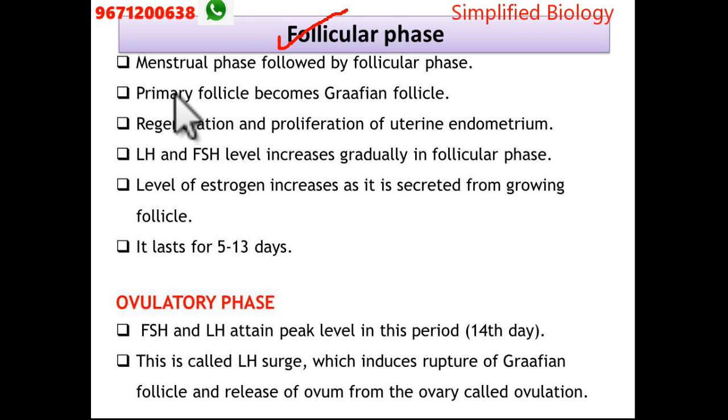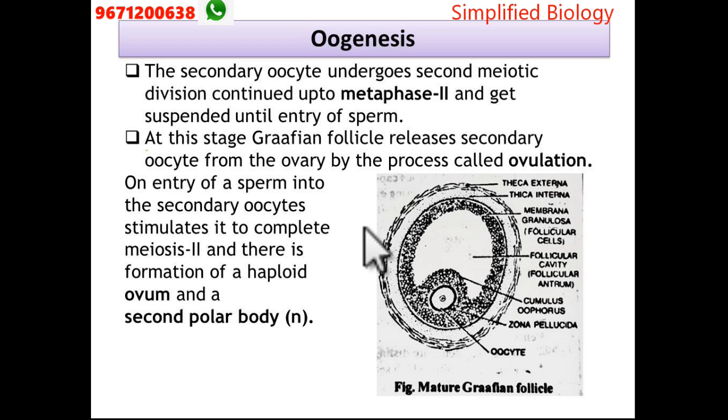Let me just repeat a few topics here. What are the events? First, the primary oocyte is formed, which changes into the secondary oocyte. After the secondary oocyte, the tertiary oocyte will be formed.